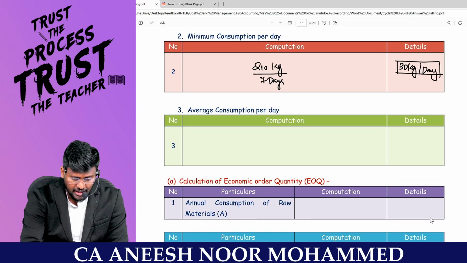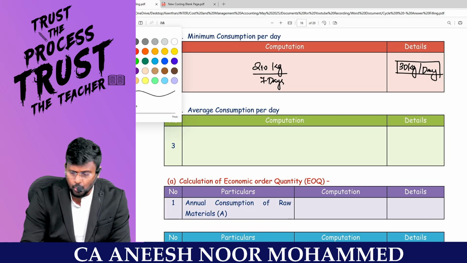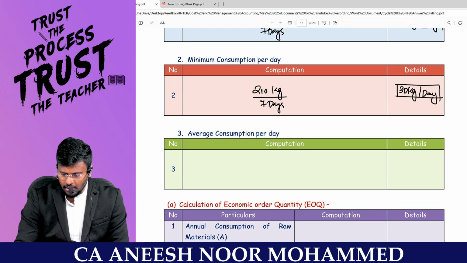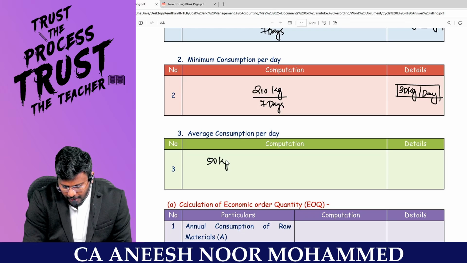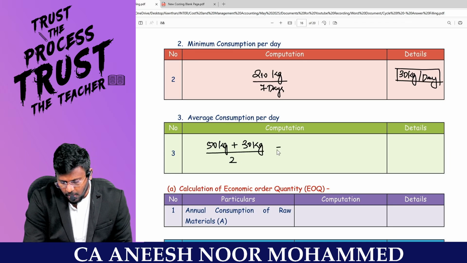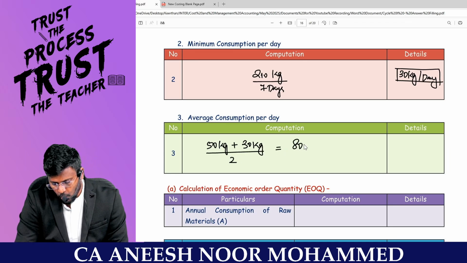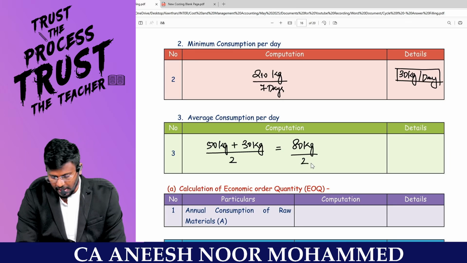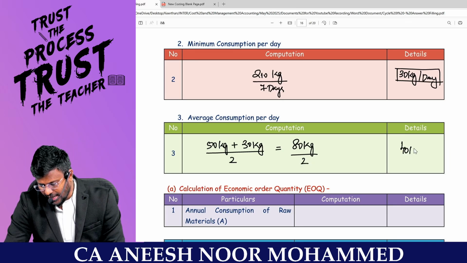That average consumption can be worked out in two ways: 50 kg per day plus 30 kg per day, divided by 2 to get the average, which is 80 kg divided by 2. That means 40 kg per day is the average consumption.